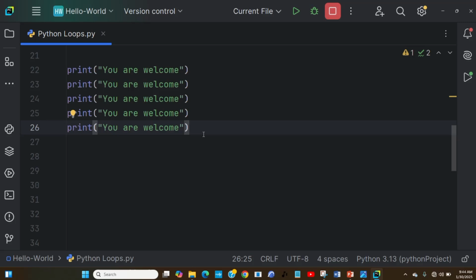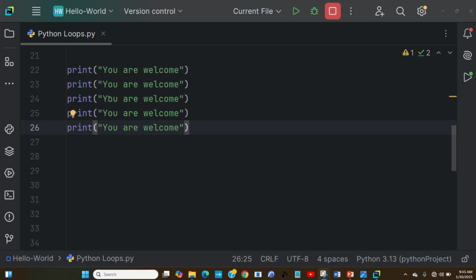Loops are very important to create repetition. This for loop is very important for creating repetition, and we can work with it using a range. We can use the for loop to shorten this code.